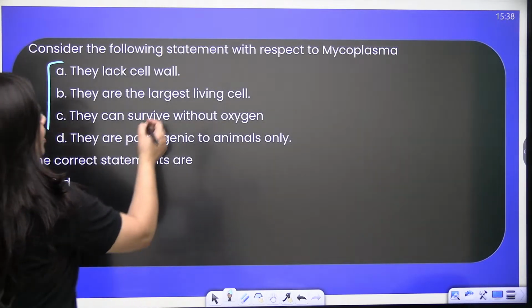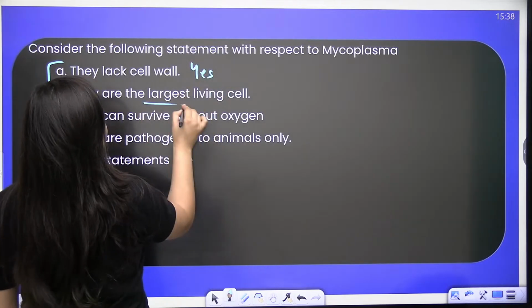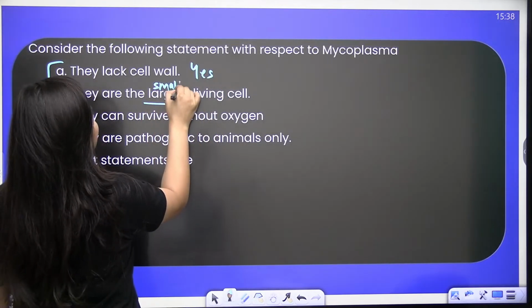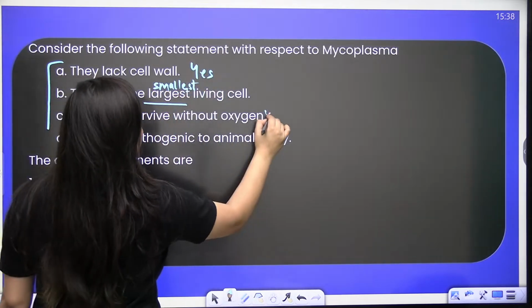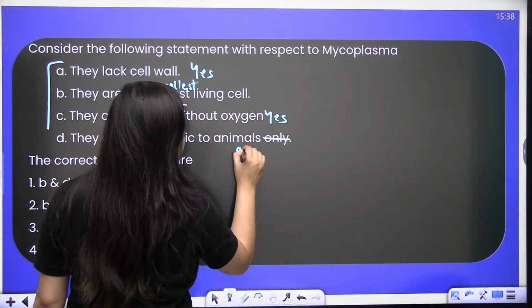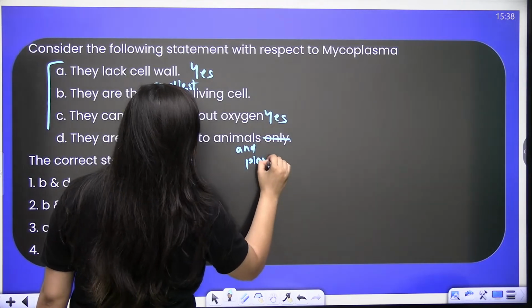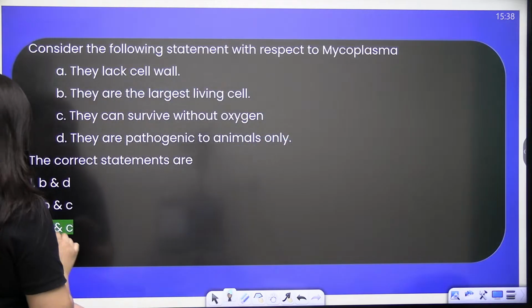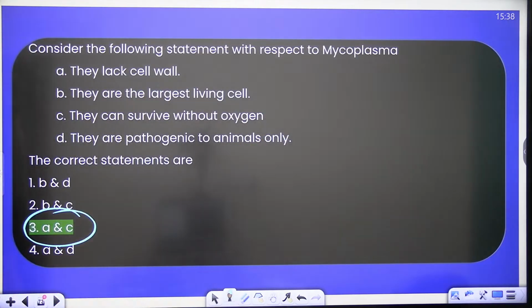Obviously, they lack cell wall. Yes. They are the largest living cell. No. It is the smallest living cell. They can survive without oxygen. Yes. They are pathogen to animals only. No. Animals and plants. So now you know the answer. The correct answer here is what? It is A and C. Done. Next.